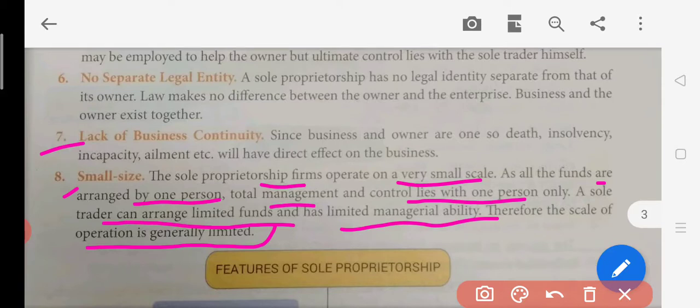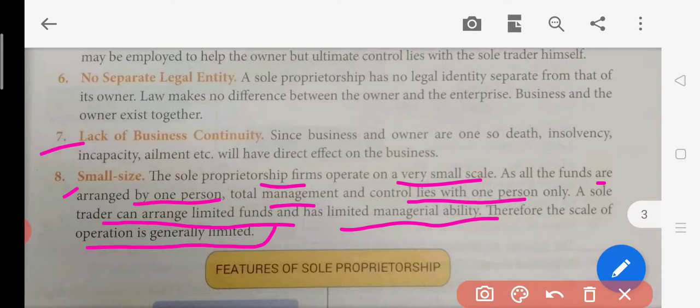This is not a partnership, this is not a company kind of form of business. So here only one person is there, so the amount which he is going to bring into the business is going to be less. So definitely the business which he will set up will also be small in size. At the same time, he will be limited in thinking, with limited managerial ability, so he cannot set up a big business because it will be impossible for him to look after each and every business.